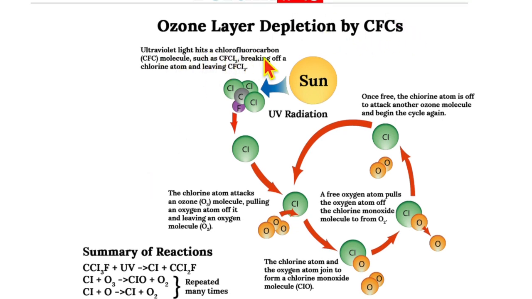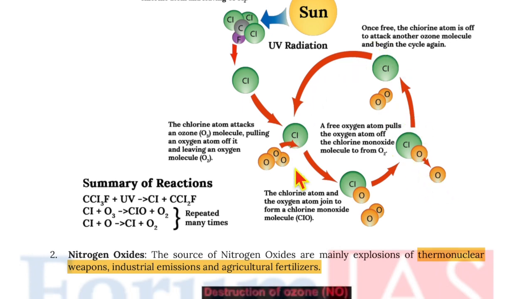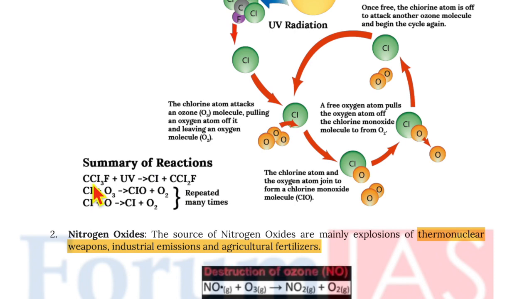Ultraviolet light hits chlorofluorocarbon molecules such as CFCl3, breaking off a chlorine atom, leaving CFCl2. Now, this free radical chlorine atom attacks an ozone molecule, pulling an oxygen atom off it and leaving an oxygen molecule. That is, O3 is broken down into O2 and OCl. Now, OCl will attract another oxygen atom and this will continue the chain. So the summary of the process is as shown.